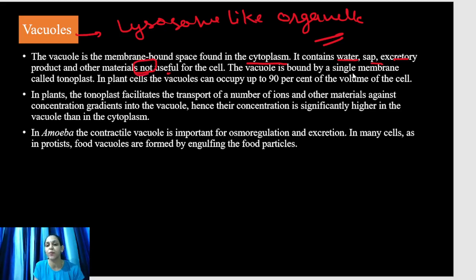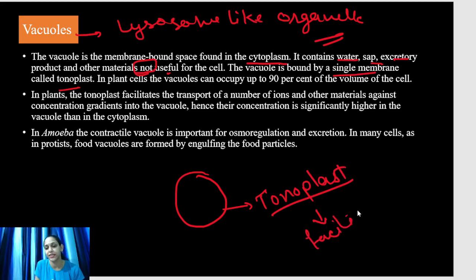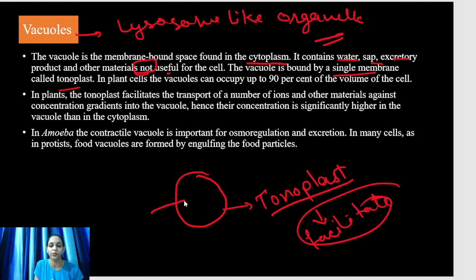The vacuole is bound by a single membrane called tonoplast. This is the vacuole and the single membrane is known as tonoplast. Tonoplast facilitates transport of a number of ions. So ions move towards the inside of the vacuole, sorry, not cell.